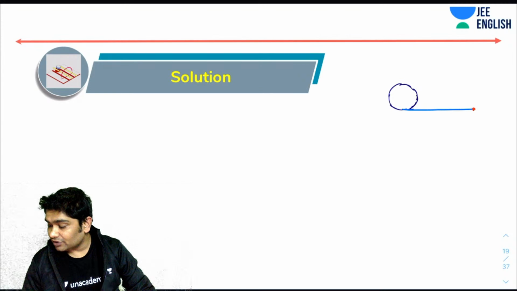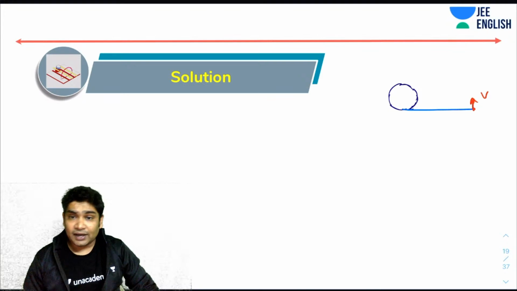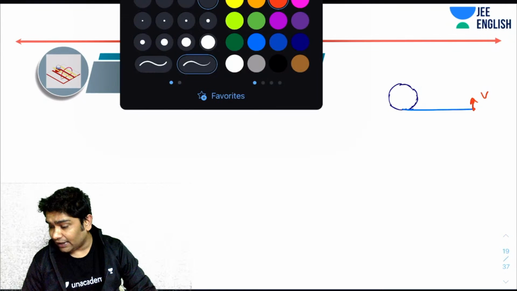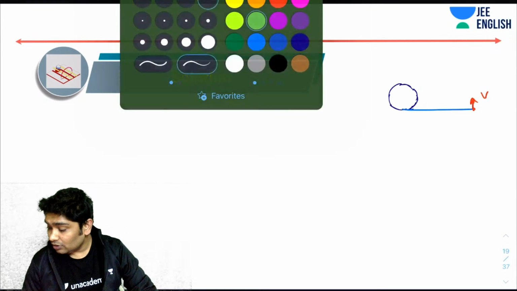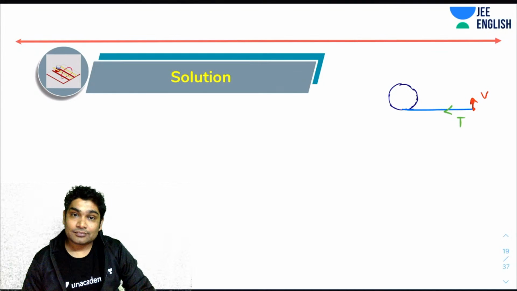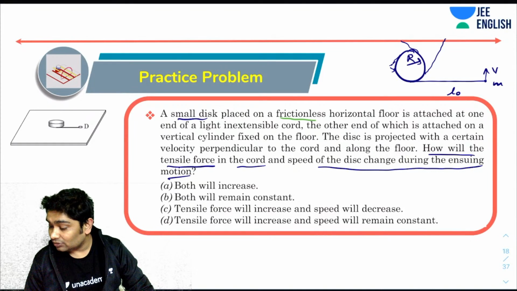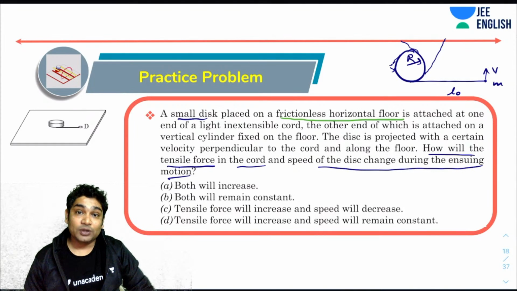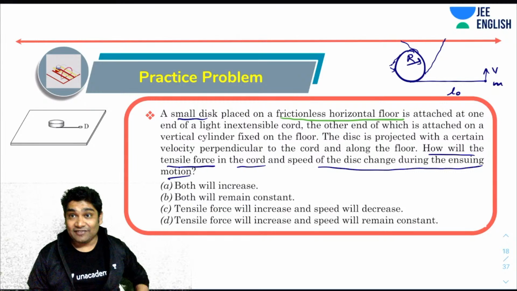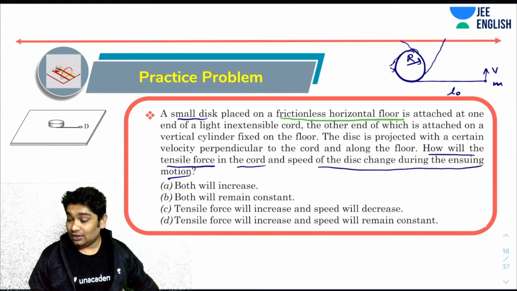Initially, it was given a velocity v like this. The only force acting on it is the tension. This entire setup is on a frictionless horizontal floor, so the only force acting on my disk is the force of tension, correct?